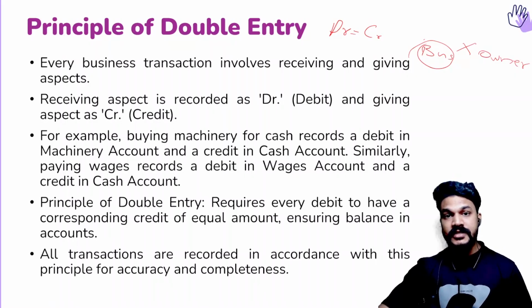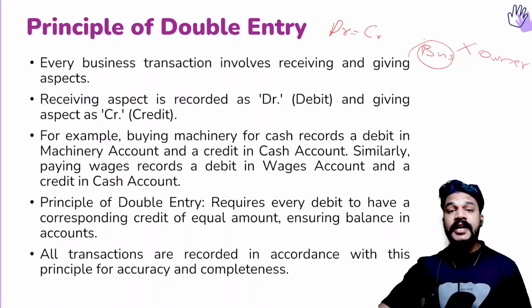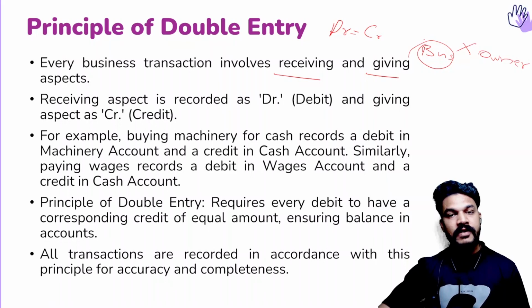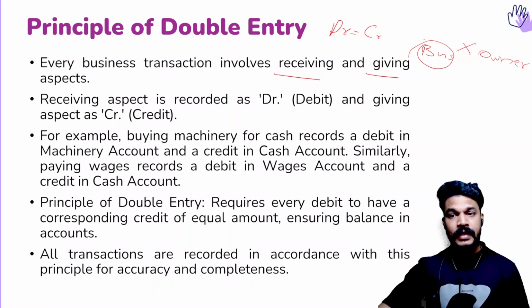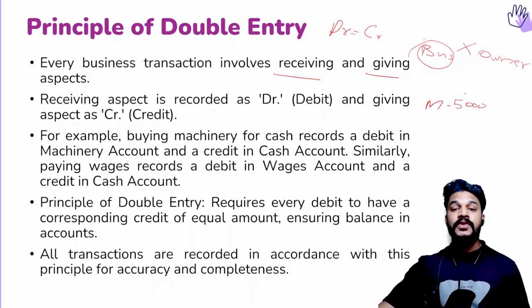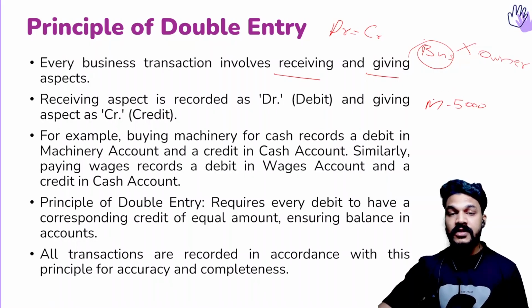So we are the business, right? For each and every transaction, if you are checking, there will be a receiving and giving aspect. That's what is called debit and credit. If you check any transaction of the business, there will be a receiving and giving aspect. For example, as the business, we are buying a machine worth 5,000 rupees.